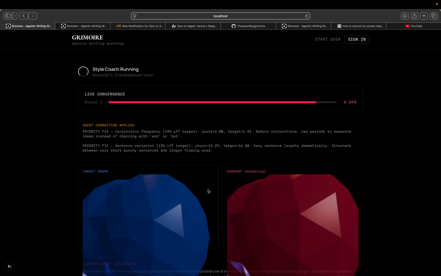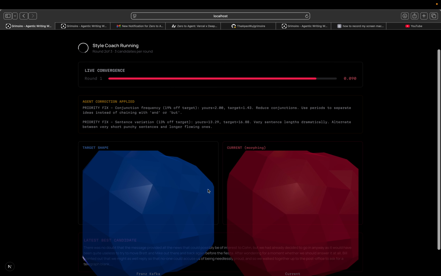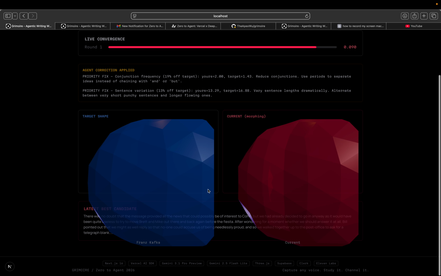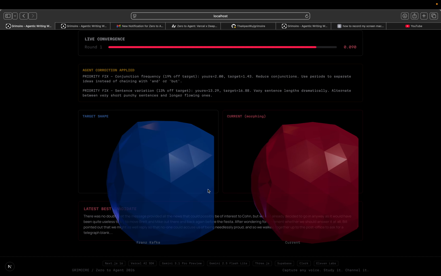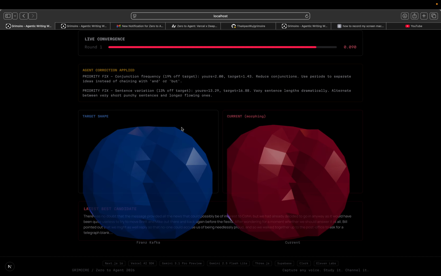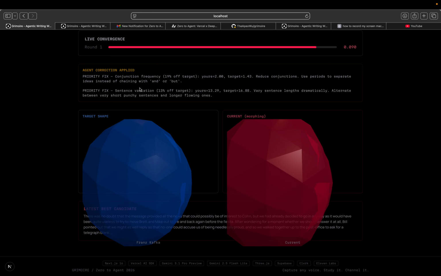The agent generates 3 candidates per round at different temperatures. Each one gets scored against a target fingerprint, and the best one survives. The gap analysis feeds back into the next round, with 5 rounds of selection pressure. So we can see the distances begin to drop, and we also have the agent corrections applied and priority fixes noted.